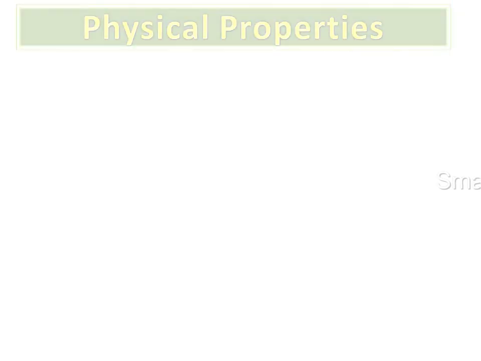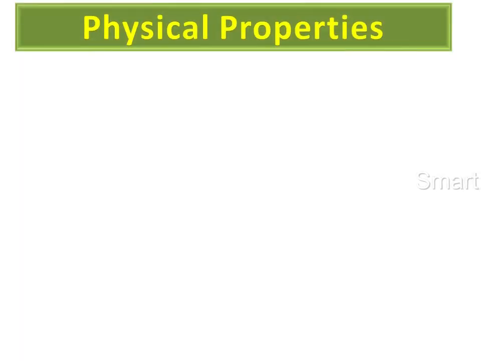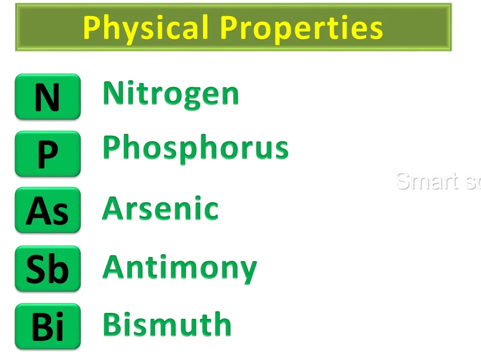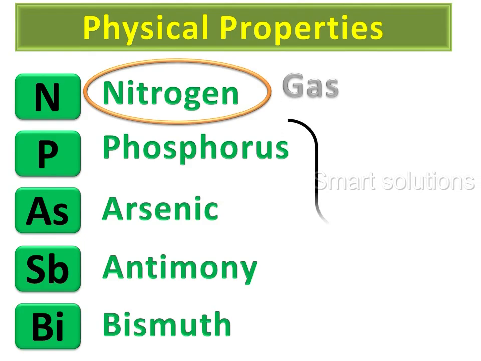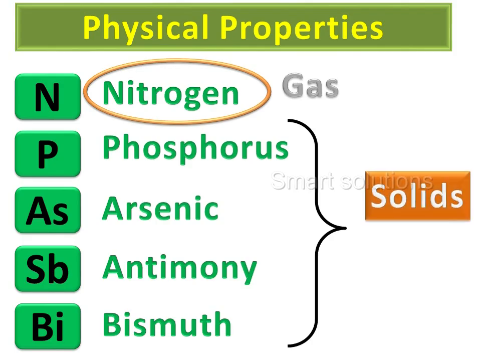Physical properties of group 15. Nitrogen is the only gas in this group. All the remaining elements are solids.